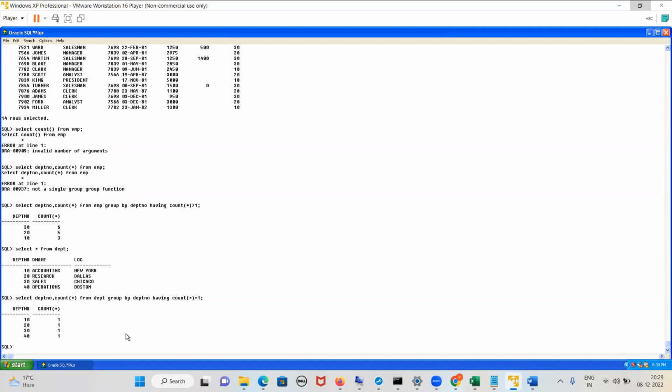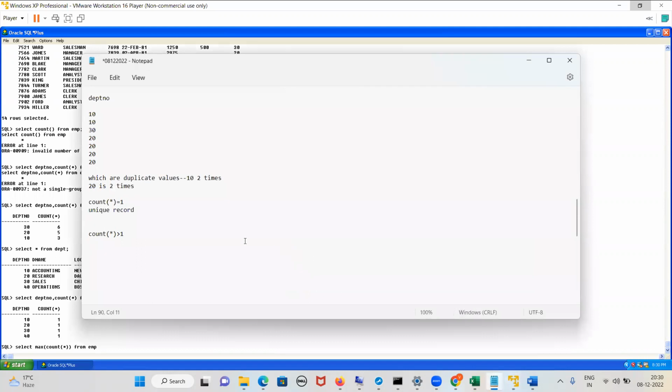There is something called a nested function. Have you heard about that? Max of count. Generally this is not used, and I don't prefer you to tell all these things because the interviewer will know or not. I want the maximum of the count of the employees for each department. So this kind of situation comes sometimes. I'll tell you another way which you will use. This is also the simplest way, but the interviewer should know. But I am teaching you.